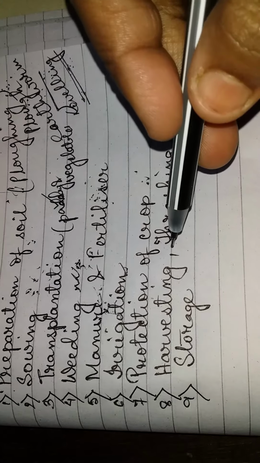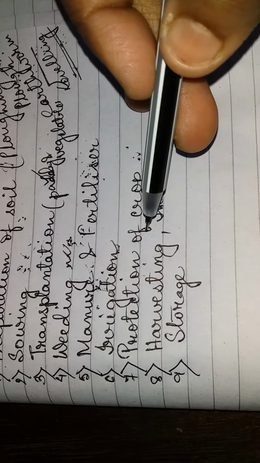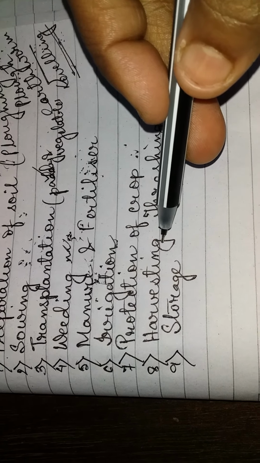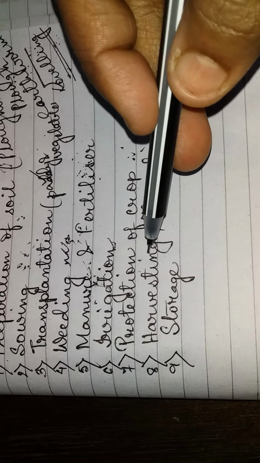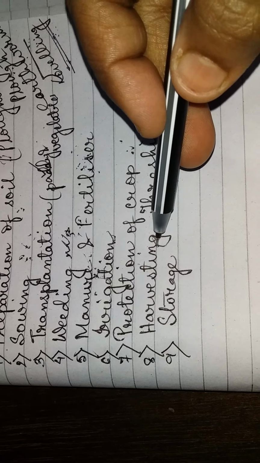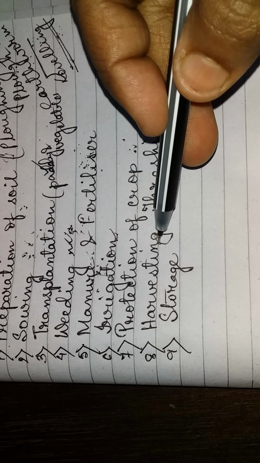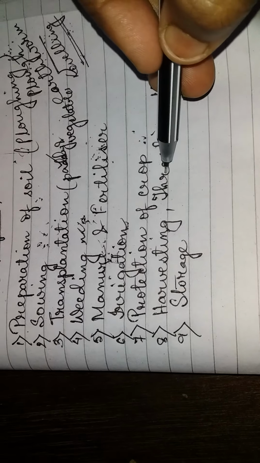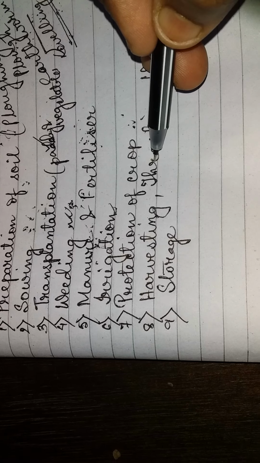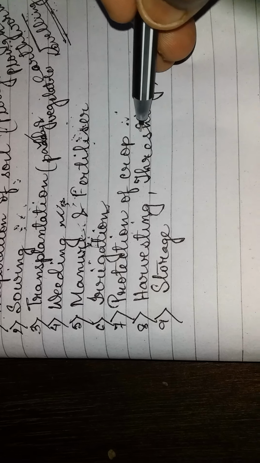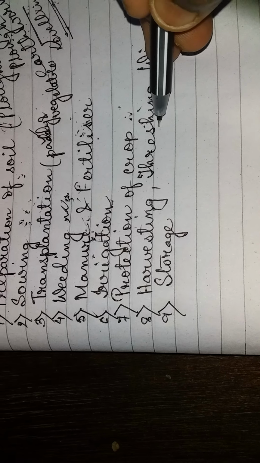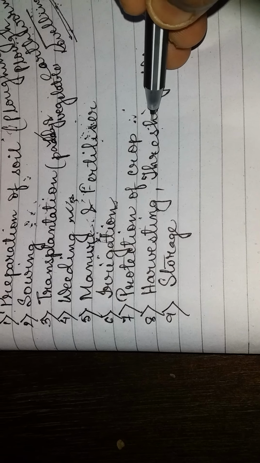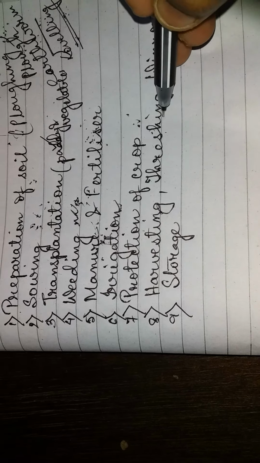Now comes the time of harvesting. After the crops ripen, we need to cut and gather the crops with the help of a sickle or any mechanical means. That particular process is known as harvesting. After harvesting, the next thing to be done is threshing. What is threshing? Separation of grains from the harvested crops. For that process we require a thresher or combine, and this process is known as threshing.